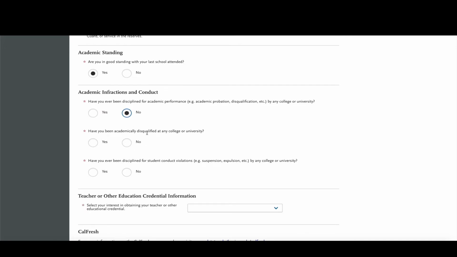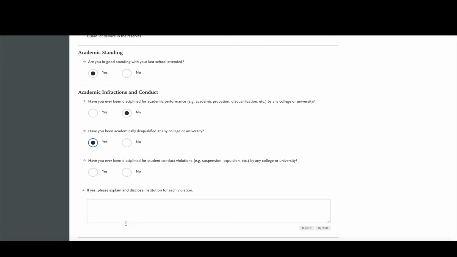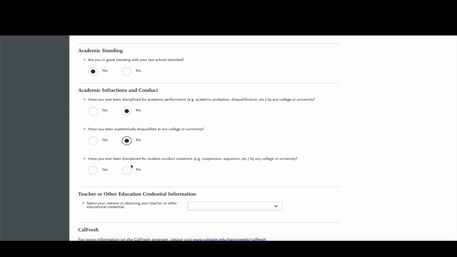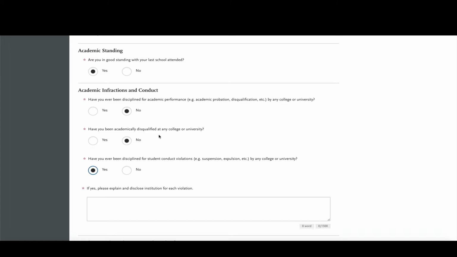Have you been academically disqualified at any college or university? If you have, you say yes, and again, that box will pop up where you can explain what happened, or if you have not, you're going to say no. Have you ever been disciplined for student conduct violations, suspension, expulsion, etc. by any college or university? Yes or no. If you say yes, the box is going to pop up and you're going to have to explain. If you say yes to any of these 3 questions, give your explanation at the bottom.